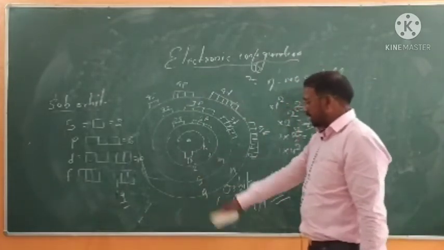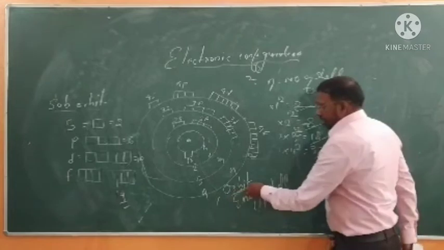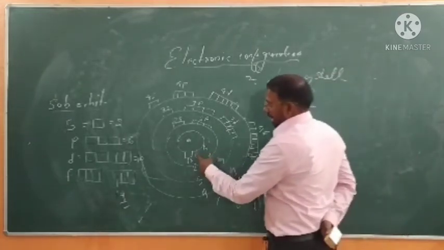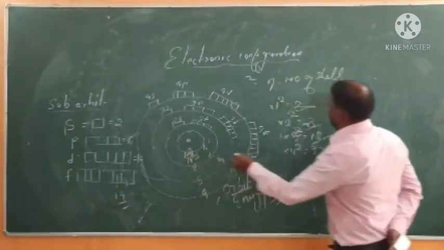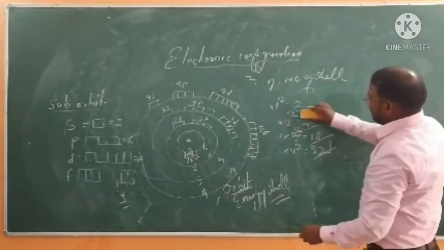So we will talk about the first shell, the first orbit. The first orbit has only one subshell, S, and S can have 2 electrons, and by the formula, how many electrons are you getting?